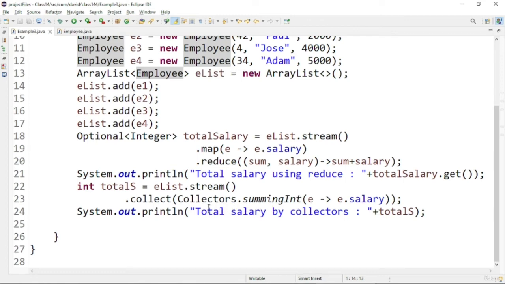In the collect I will use the Collectors.summingInt method. The summingInt method will take a lambda expression as a parameter, and I will give the particular lambda expression to denote the salary field, and then I will print the particular value of the total salary. So let us see the output of this program.